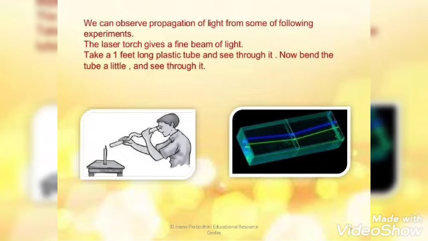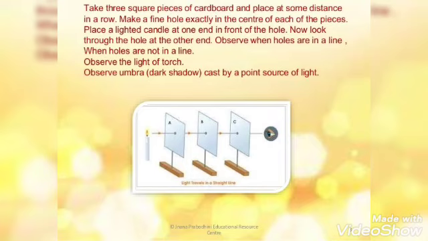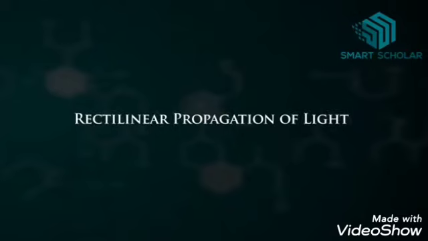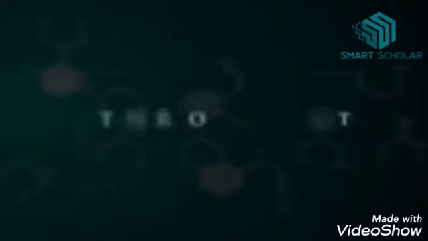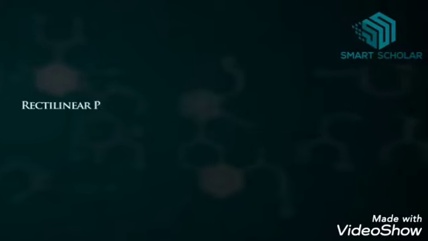We can also perform such experiments ourselves, which give us a brief idea of how light travels. For example, if we take three square pieces of cardboard and put them at some distance, then by making a hole we can see through that, and we can see how the light travels in a straight line. This experiment can give us a great understanding that light travels in a straight line. Let us perform this experiment about rectilinear propagation of light.